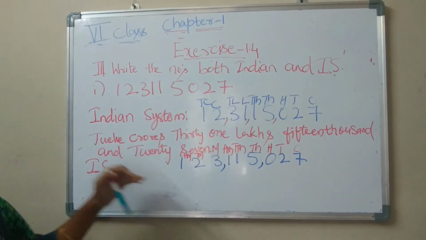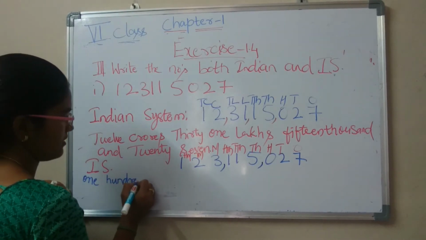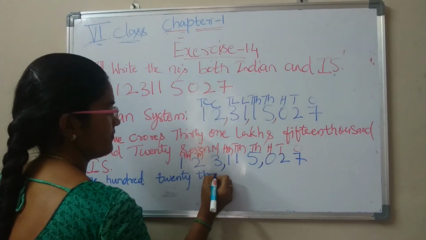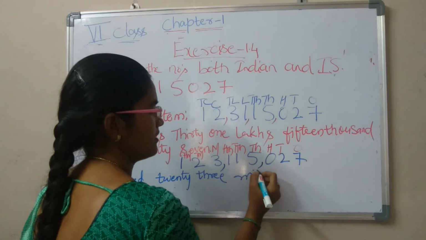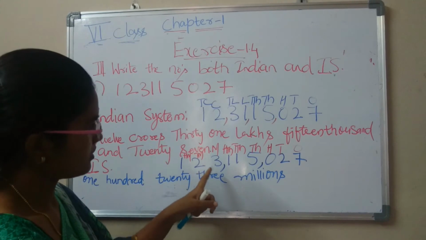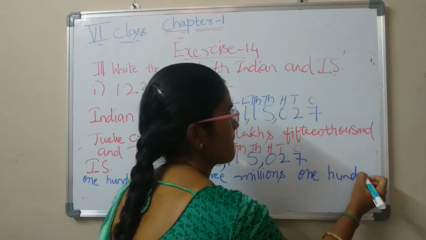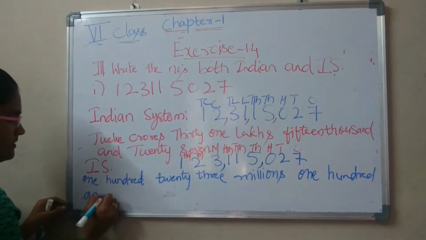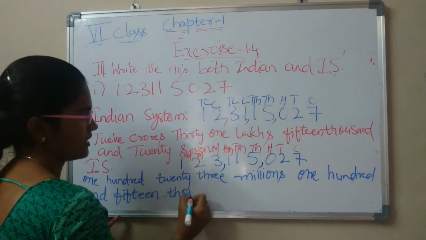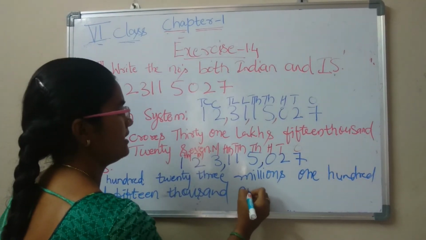Okay, how do we write this number? 123 millions, 300, 115,000, and 27.